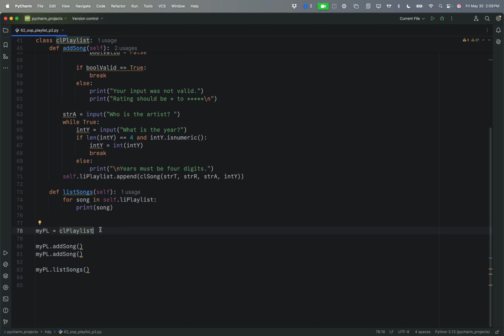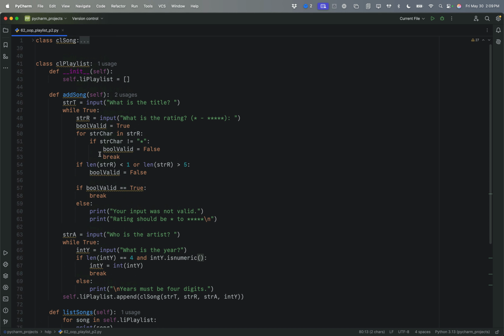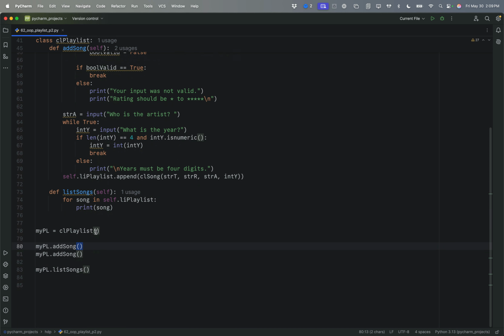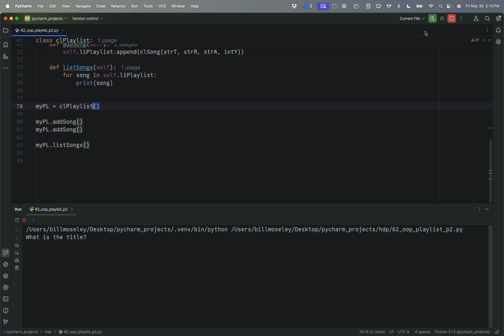Oops, there's one mistake here. If we just add the parentheses here, then it fixes the error here. That's a good example of how sometimes when you see an error, it may appear here as if something is wrong with this, or even if something is wrong with the add song method. But in reality, the mistake was here. So just a good thing to remember with debugging is that sometimes errors show up in places that aren't necessarily directly related to where they originated.